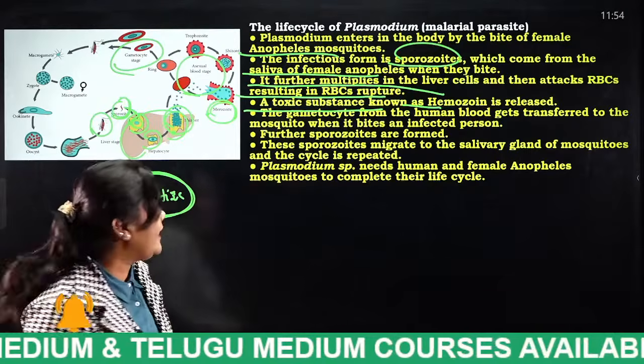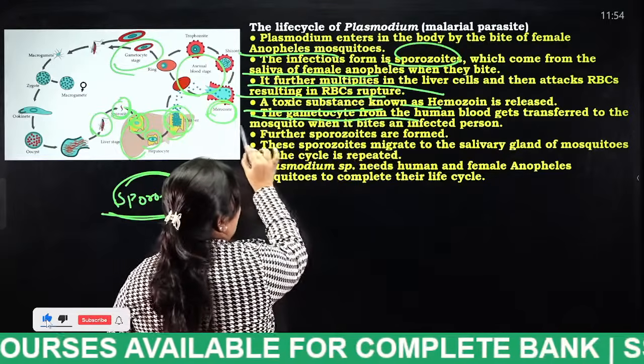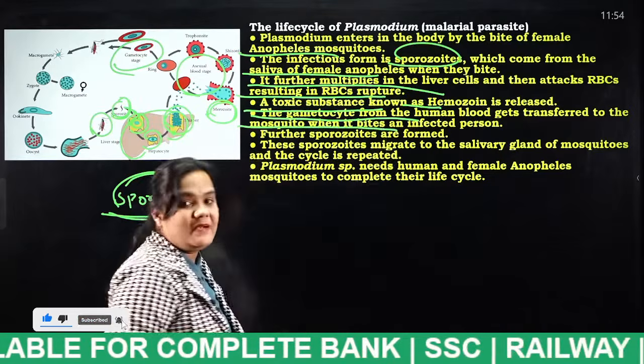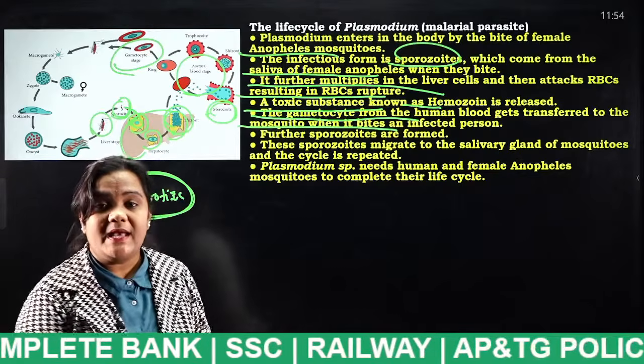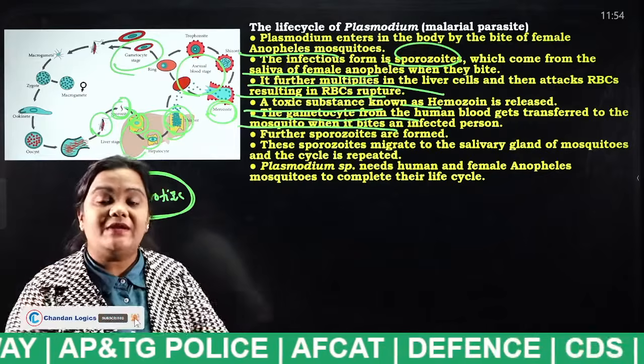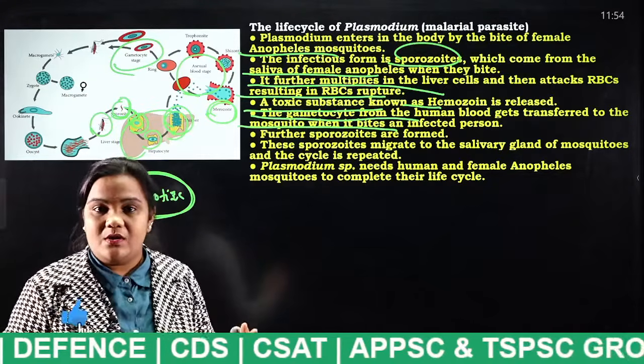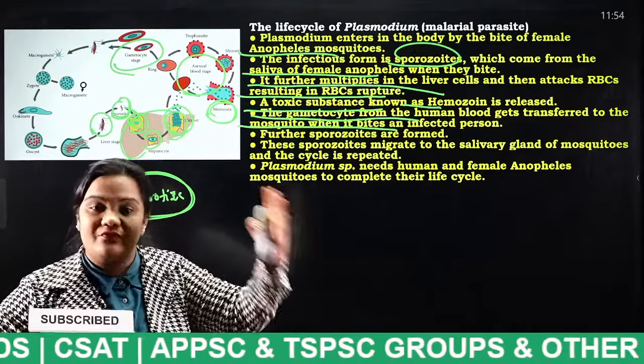Hemozoin. Okay, and next, the gametocyte from the human blood gets transferred to the mosquito when it bites an infected person. As I have told you already, when a sporozoite enters the liver, it will be multiplied into many. Some will be male and some will be female.